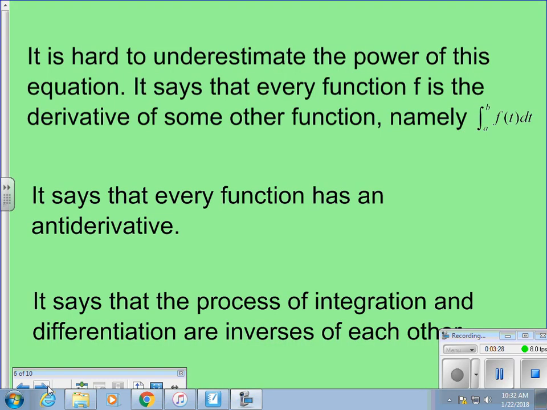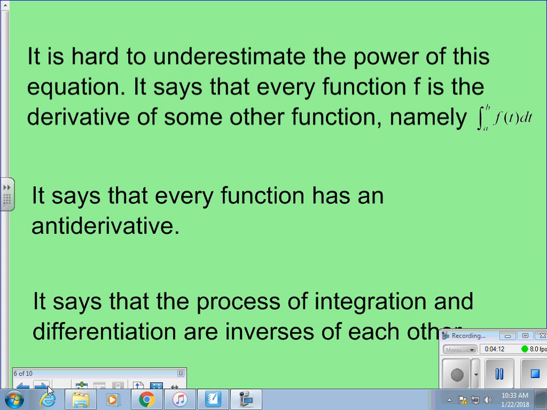Okay. You don't have to necessarily get this written down, but do please pay attention. It is hard to underestimate the power of this equation. It says that every function f is the derivative of some other function, namely the integral. Every function is the derivative of another function. That's big. It says that every function has an antiderivative. There's something before it. There's something after it. Every function has a derivative and an antiderivative.